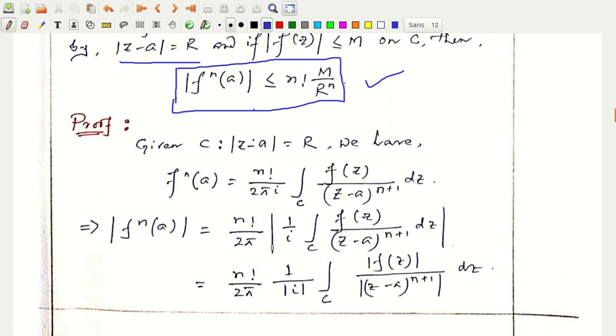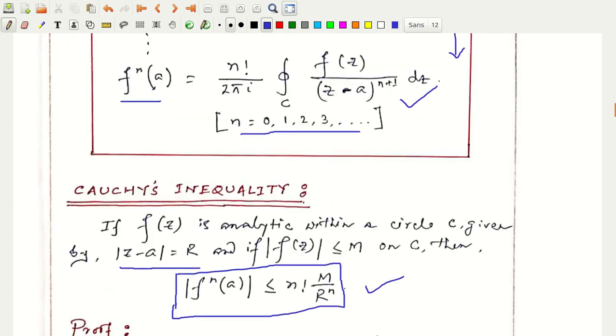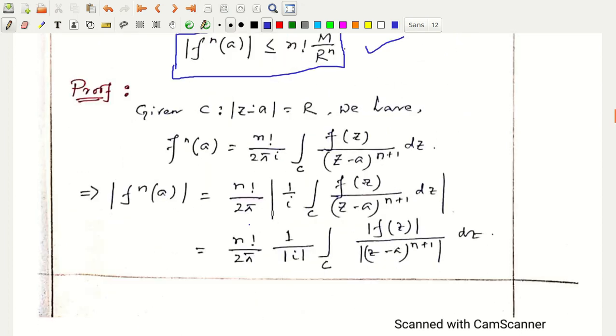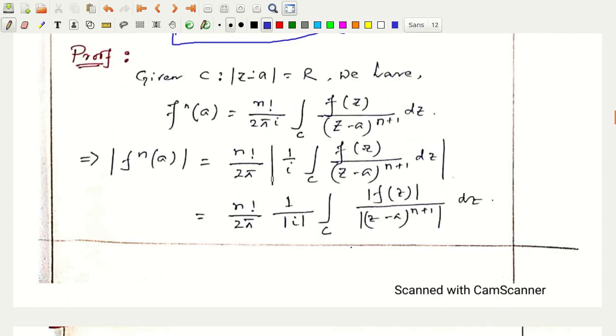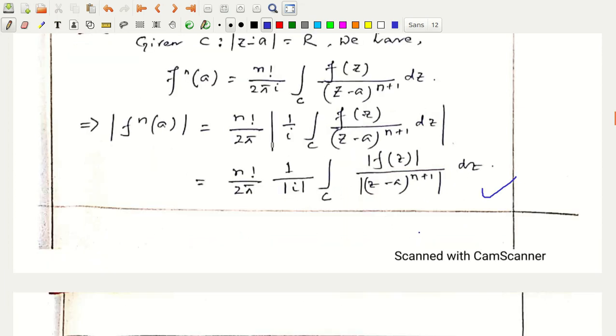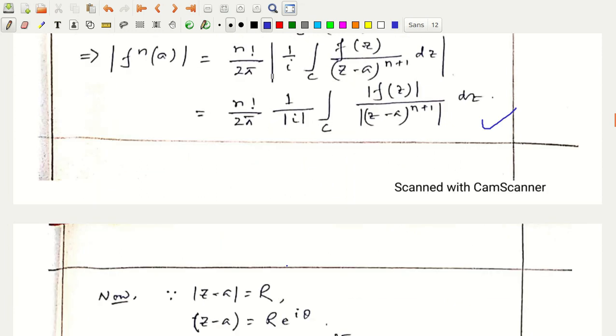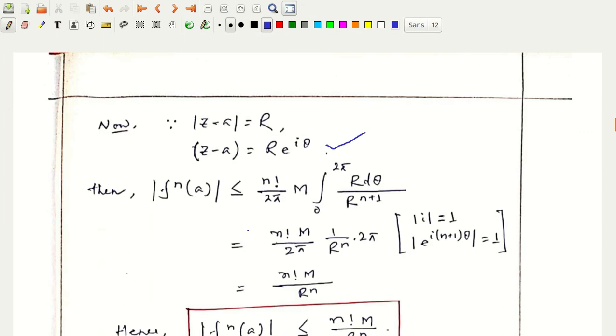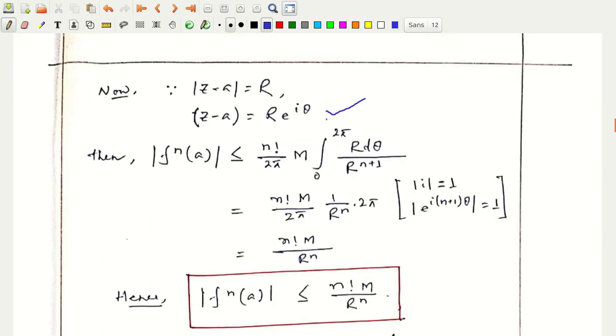Since we have to prove this relation, we start with f^(n) of a, which is given by the previous formula, the extension of Cauchy's integral formula. We start with that, and we take the modulus on both sides, so that we arrive at this relation. Right, up to this I think there is no difficulty to understand. Now, since mod of z minus a equals r, we can write z minus a equal to r e to the power i theta, so that now my variable becomes theta in the polar form.